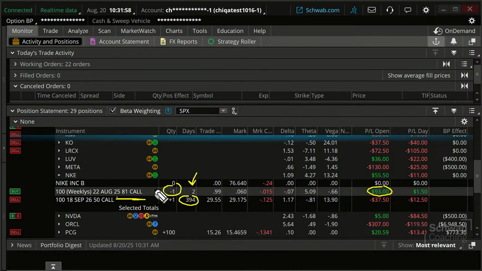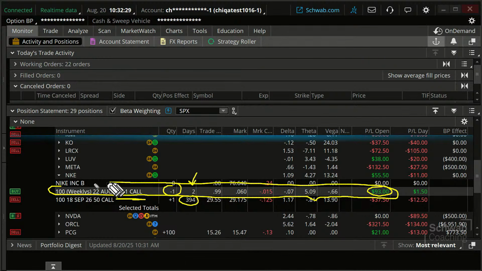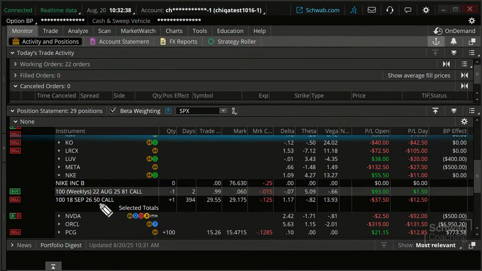When you are looking to roll or do a new contract, just remember you still have to pay commissions if you roll. You're just doing it in one order ticket. But it begs the question: what contract do I roll to? Well, when you roll, forget the past trade. This trade right here is history. It worked out fine, but even if it didn't work out fine, don't worry about this. This one's done. Consider what trade you would do right now if you wanted to continue this trade.